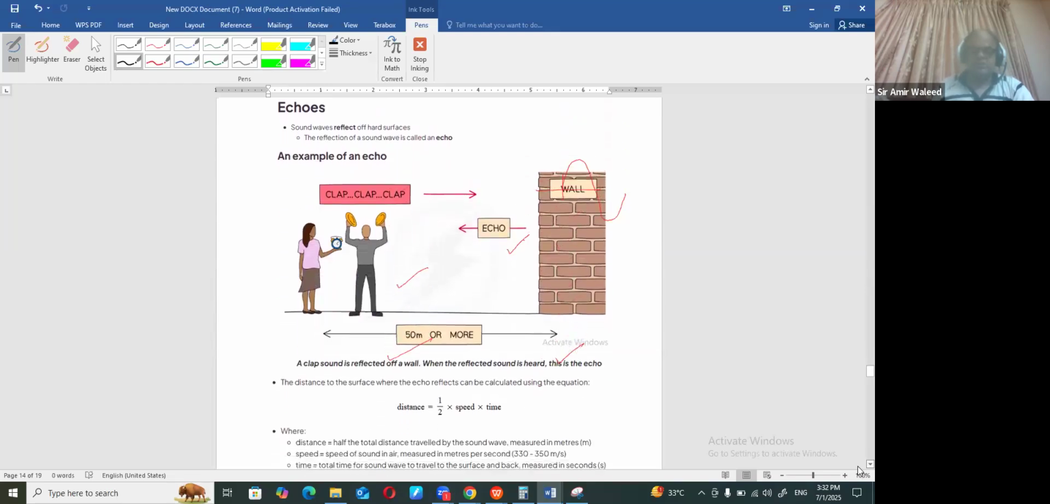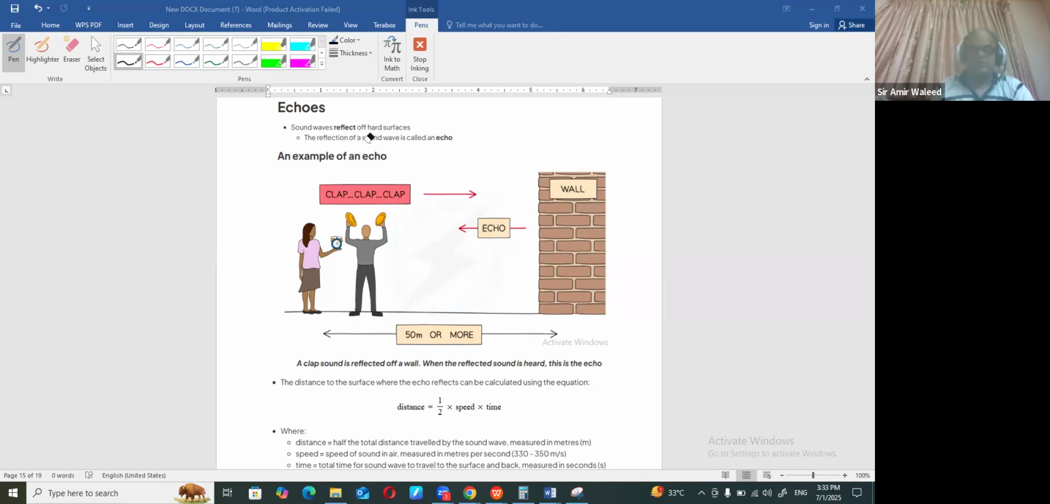Then we have another small related concept. We call it echo. Echo means the reflection of the sound from a hard surface. Sometimes when you say something, it comes back again, reflects back and comes back again, so you hear one sound multiple times. The sound keeps on reflecting, and you can hear it again and again. That is what we call echo.